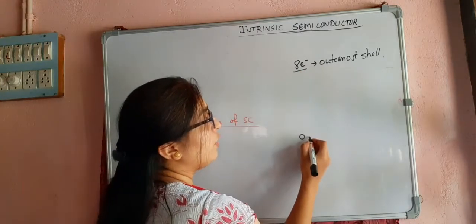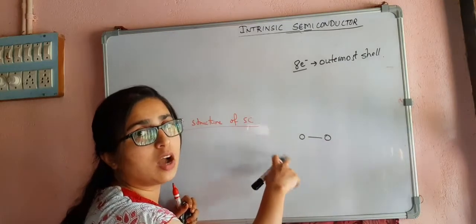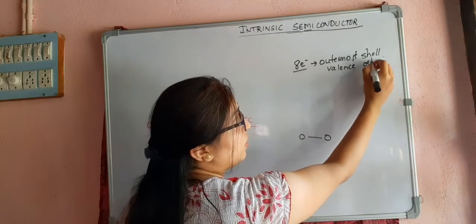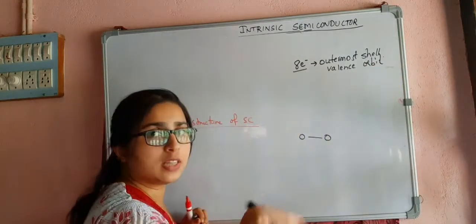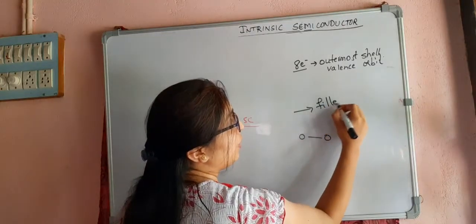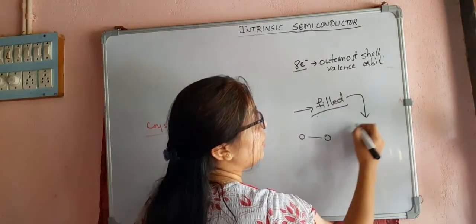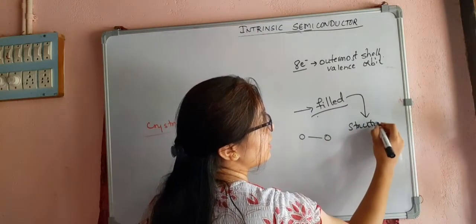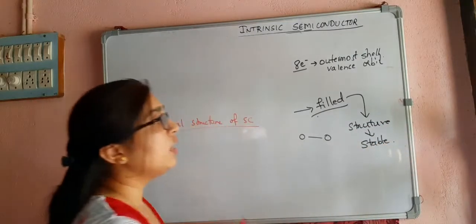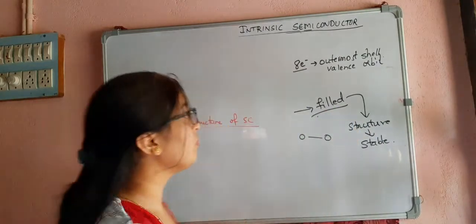When the atom forms a bond with another atom, it tries to acquire 8 electrons in its outermost orbit, which is also called the valence orbit. When it has 8 electrons in the valence orbit, that is a completely filled valence orbit. That time the structure becomes stable.